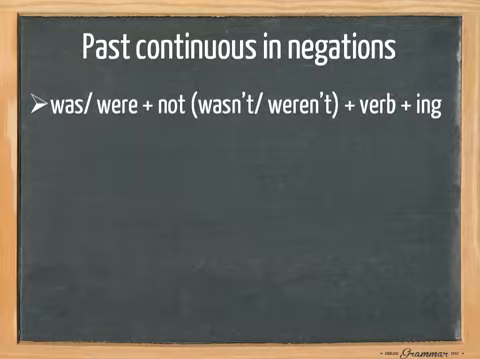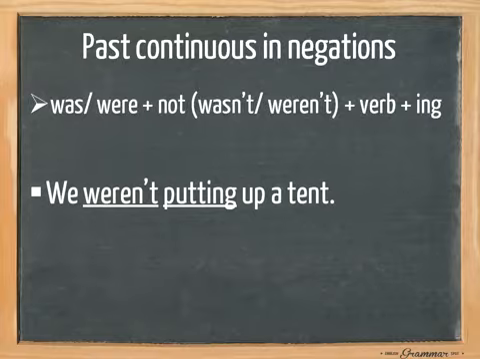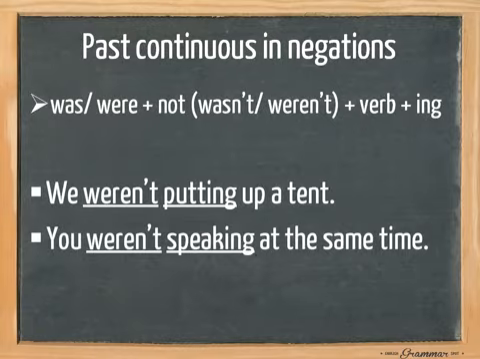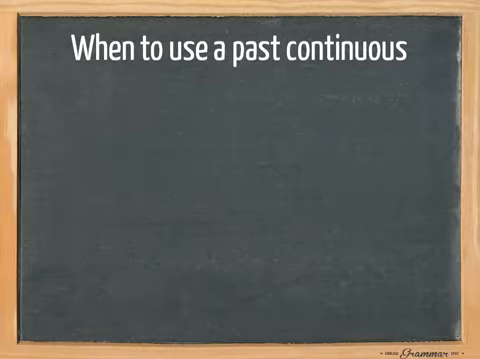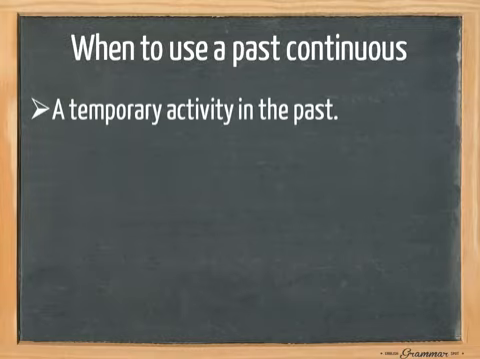For the plural forms, we weren't putting up a tent, you weren't speaking at the same time, and they weren't cutting paper. Now let's have a look at when to use a past continuous.